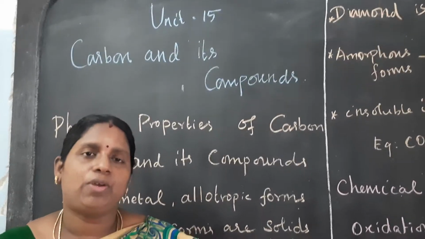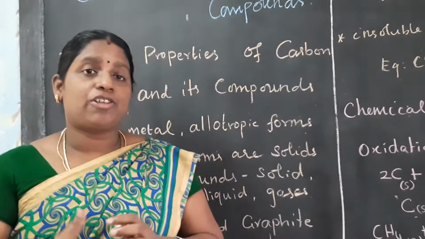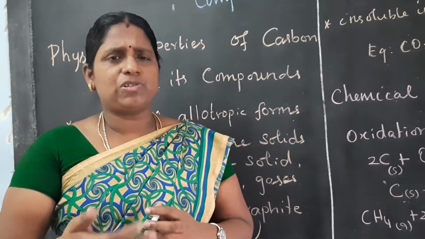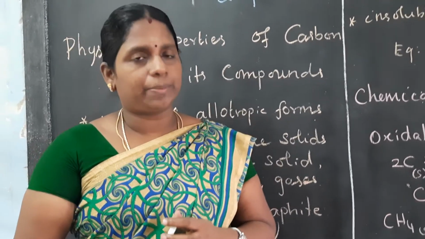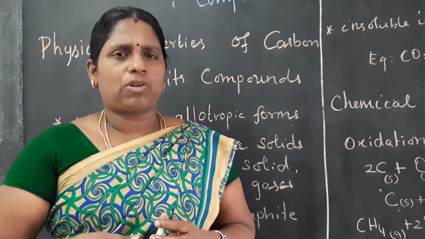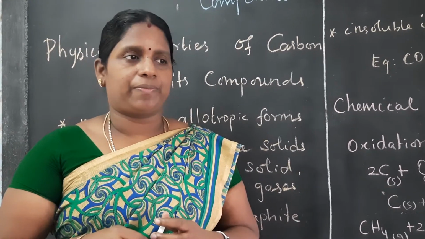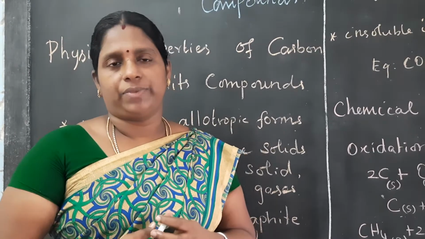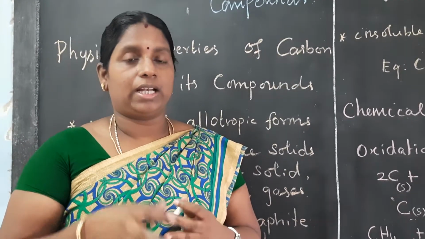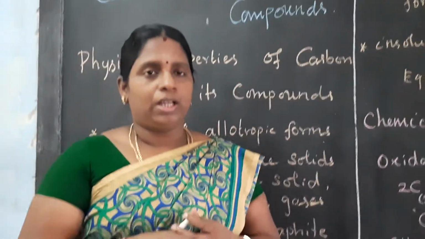In the last video, we discussed the features of carbon and allotropies of carbon. Features means catenation, multiple bonding, then allotropy, then isomerism. These are the special features of carbon we learned in that last video.